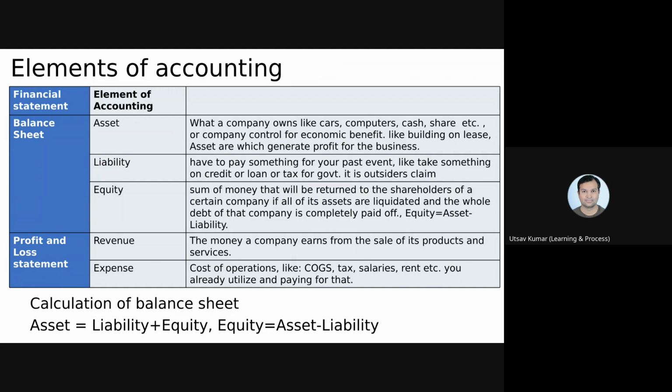Now, what is income? Income is nothing but revenue minus expense. Let's say you buy something for 500 rupees and you sell it for 2000 rupees. So 2000 rupees is your revenue and 500 is your expense, and 2000 minus 500, which equals 1500, will be your income.